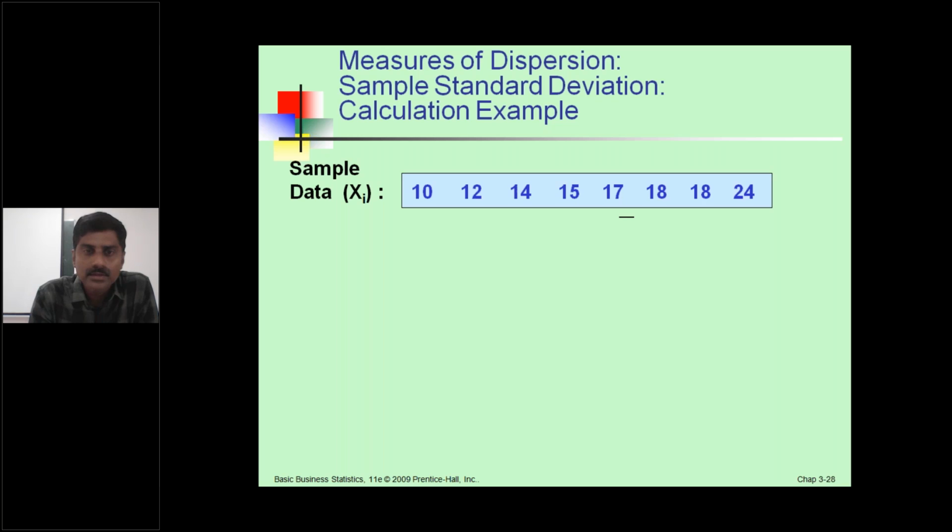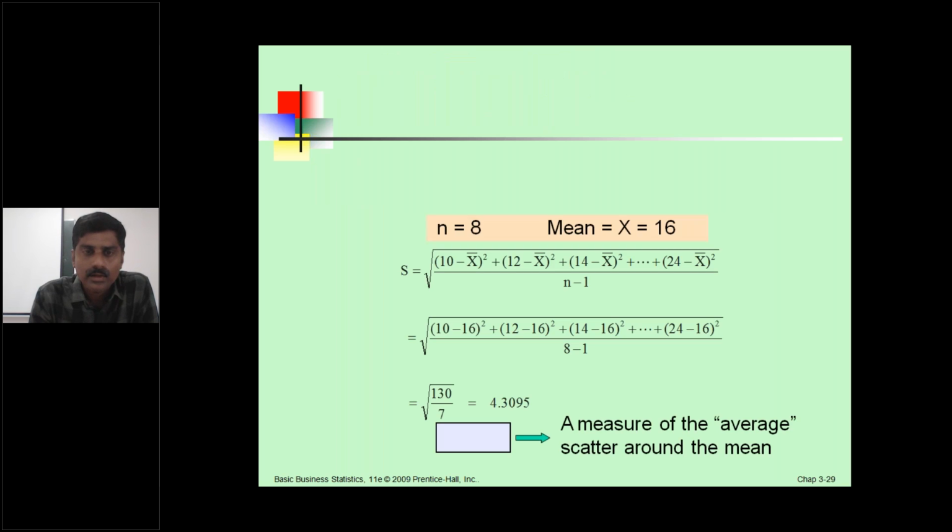Okay. See the solution. n equals 8. Mean x bar equals 16. Applying the formula, the value is 4.30. You calculate and tell me, did you get 4.30? The summation of (xi minus x bar) whole squared is 130.